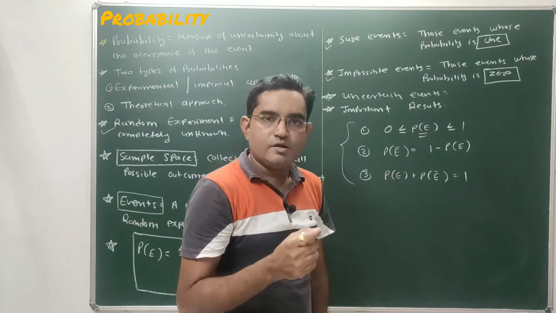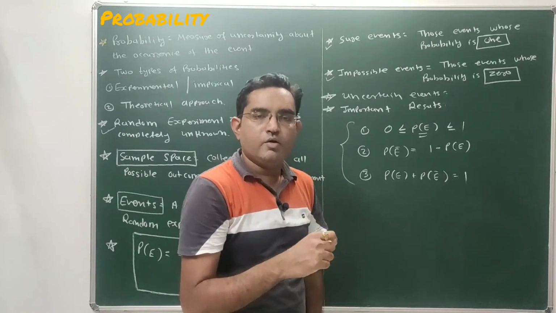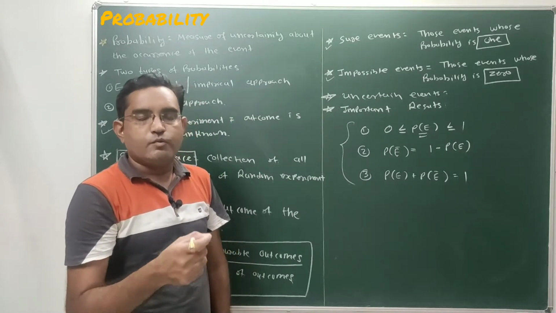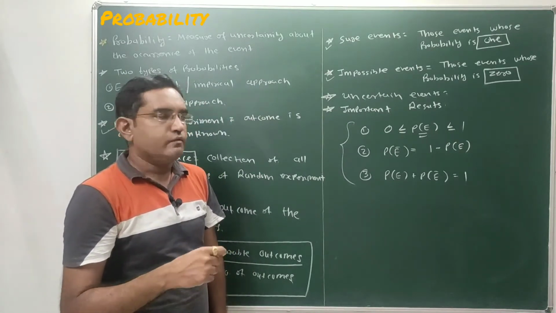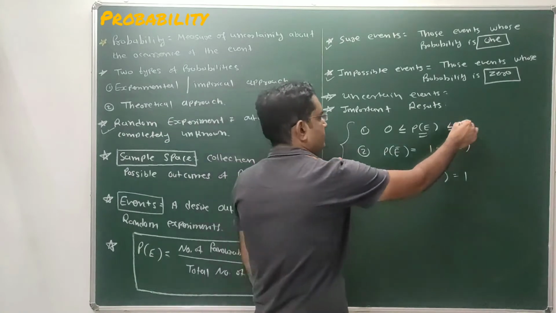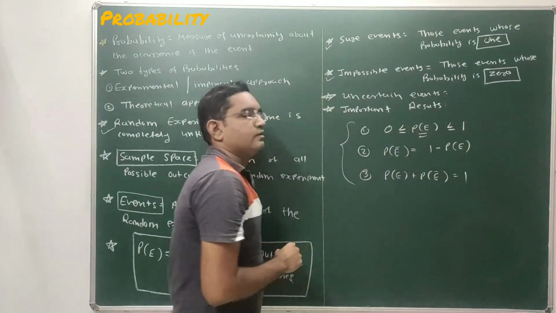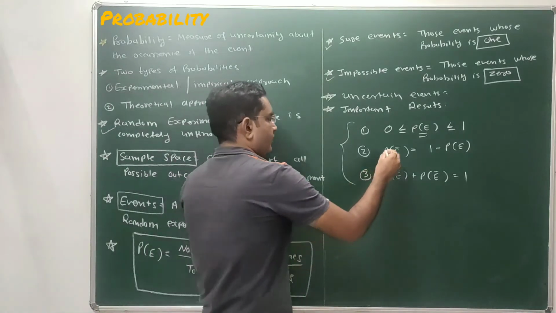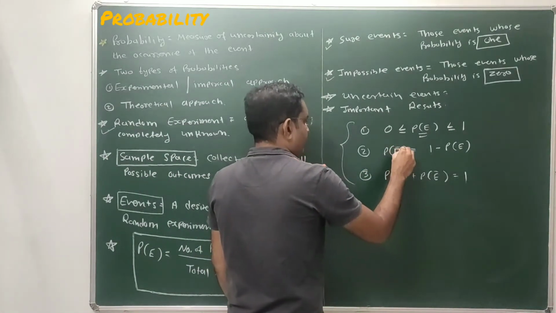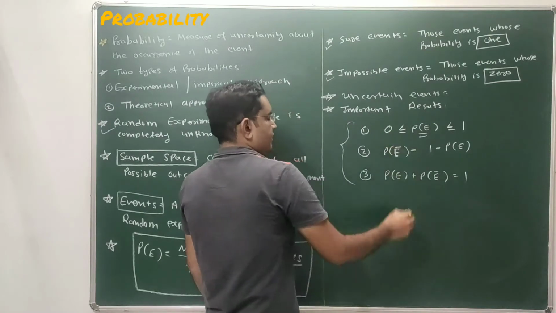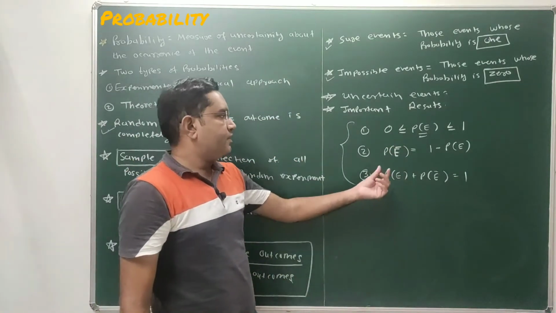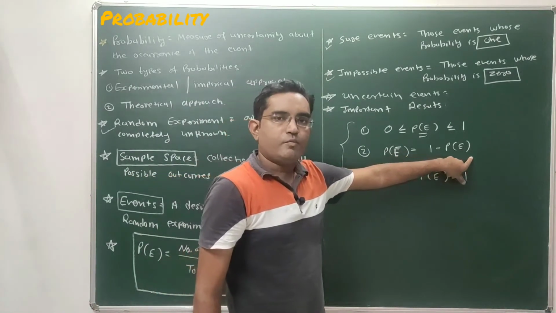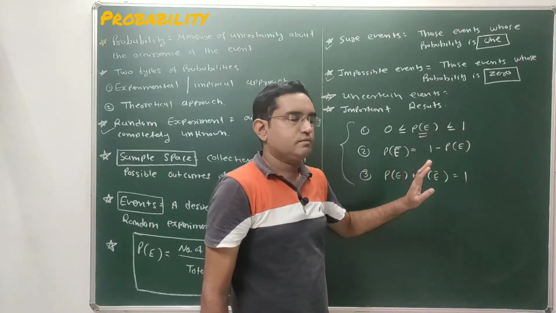Probability may be either 0, or it can be between 0 and 1, or it can be 1. Probability will never be negative, and probability of any event will never be greater than 1. It will always be between 0 and 1. Done. And also probability of negation of an event, that means probability of the event not occurring, that is E bar. Probability of E bar, that means the event will not occur, will be equal to 1 minus probability of occurrence of that event. Done.